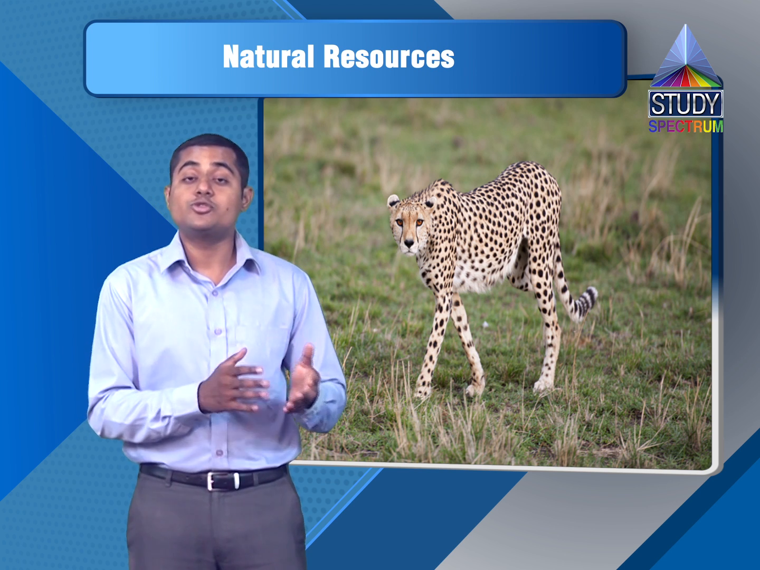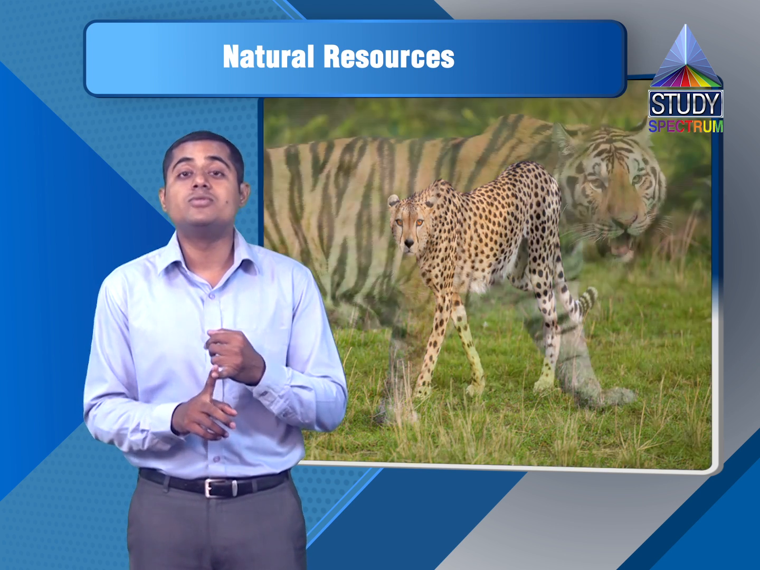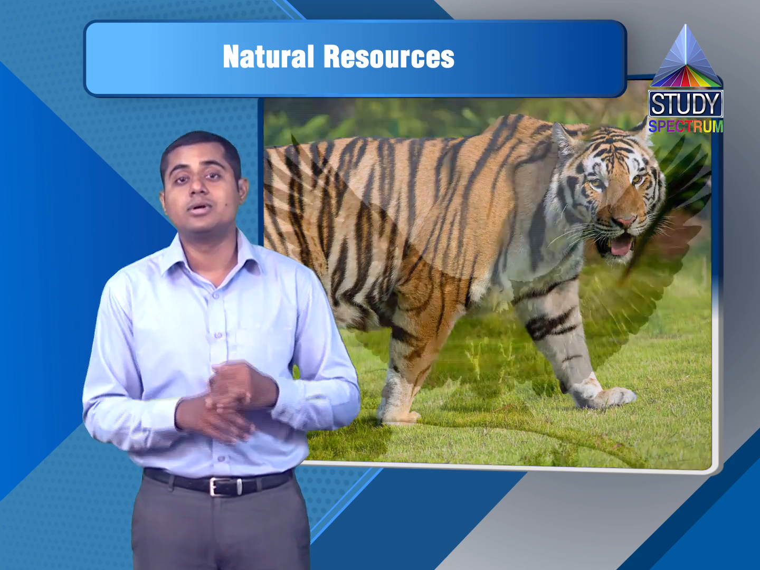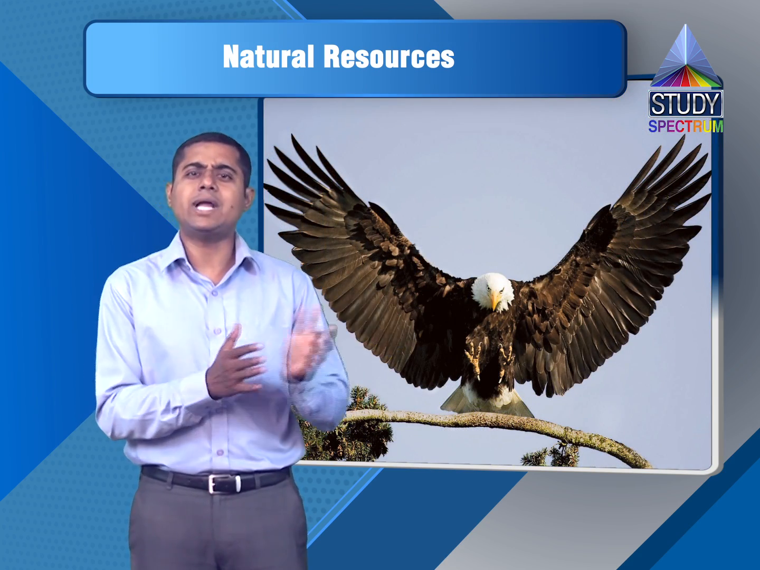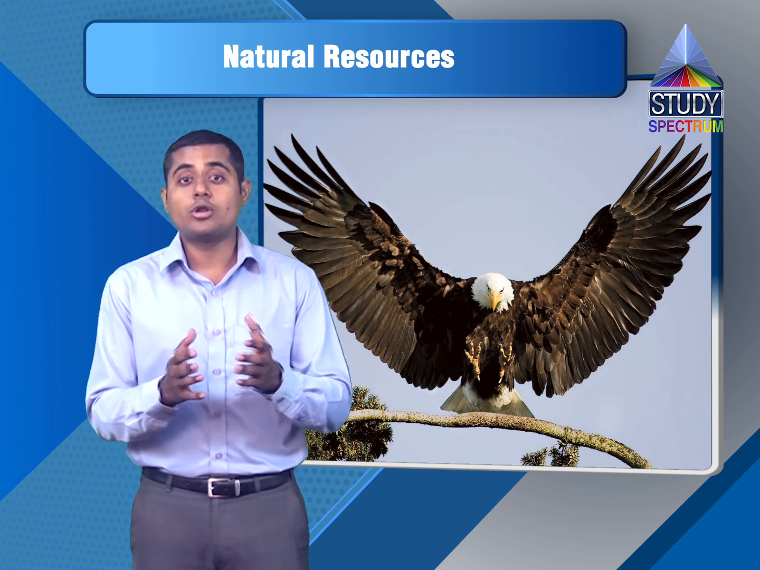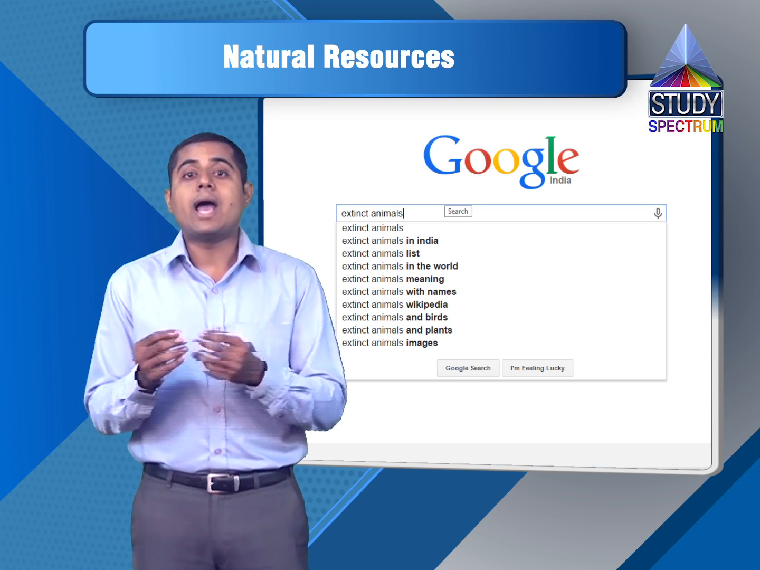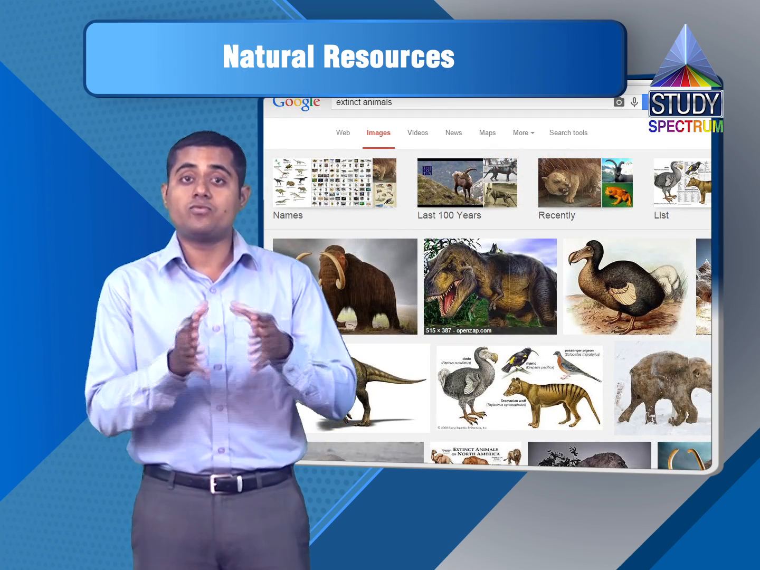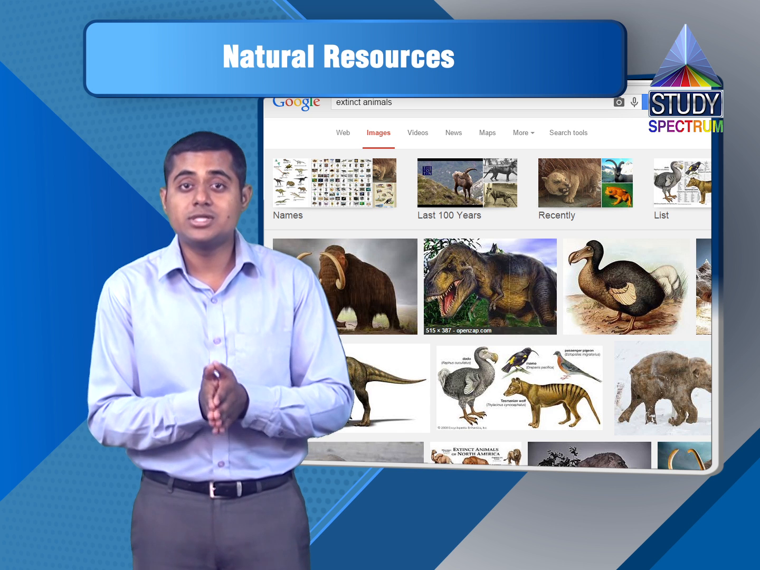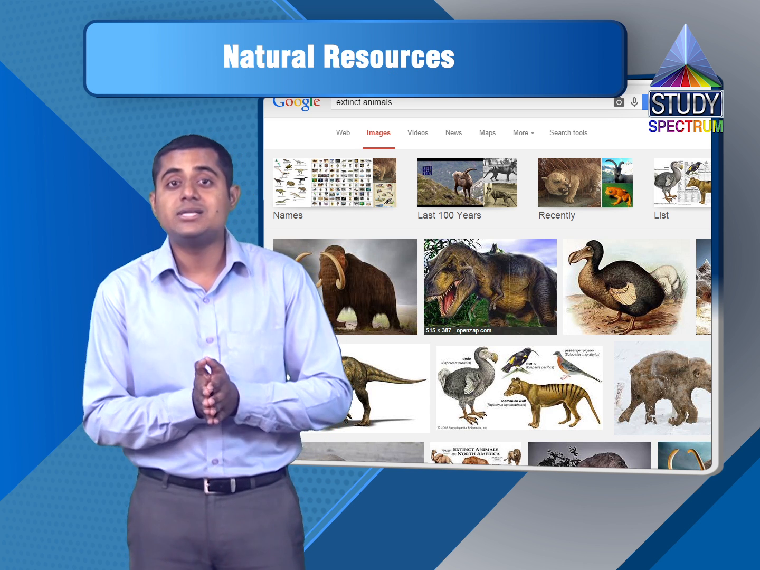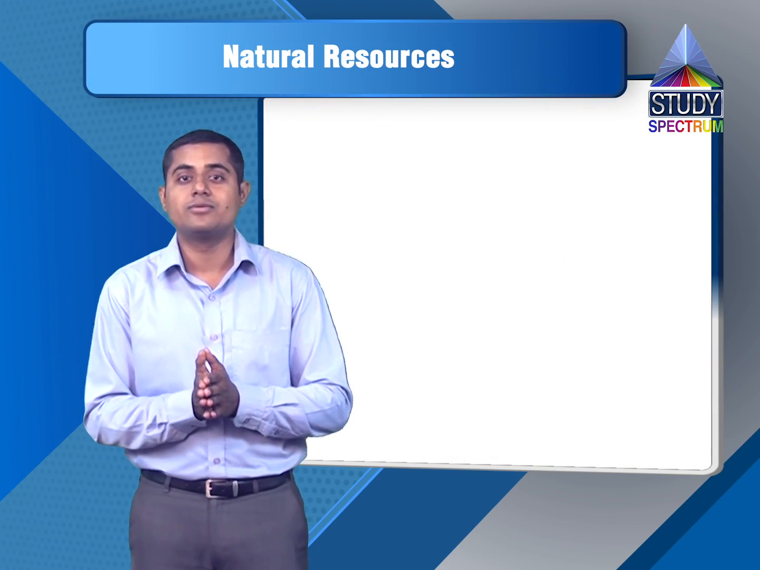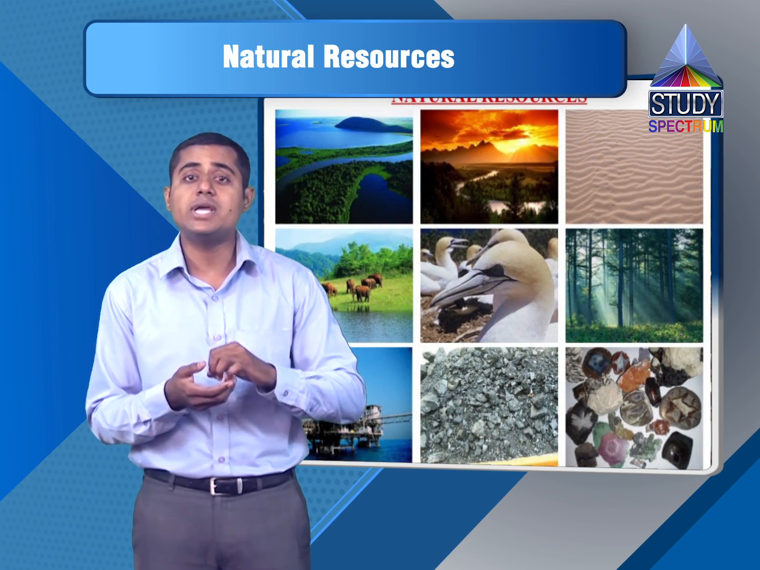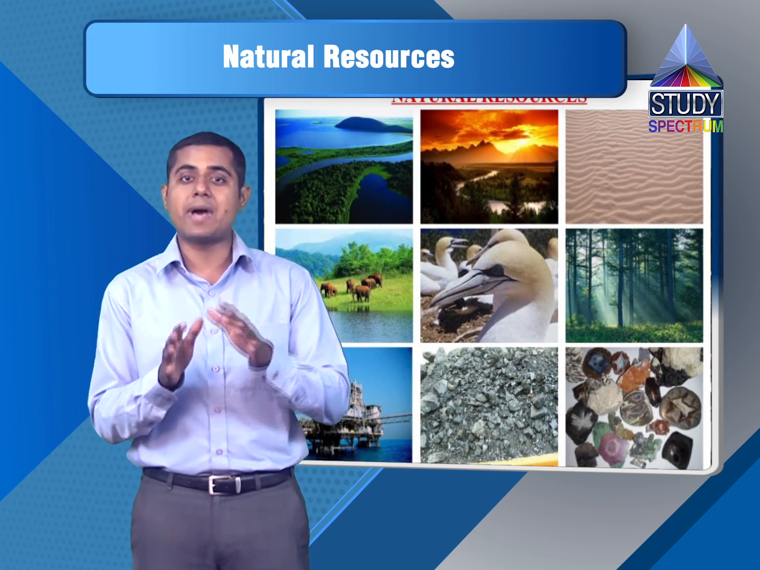Likewise, there are other animals also. Tigers are on the verge of extinction. Eagles are on the verge of extinction. There are a number of other animals. Just go on Google and type extinct animals. You will find a number of lists. So animals are a very important natural resource and we are losing them day by day just because we are disturbing the natural ecosystem. We are disturbing their balance. Because all these natural resources are, again I would say, interconnected, and due to their balance only there is life on this earth.